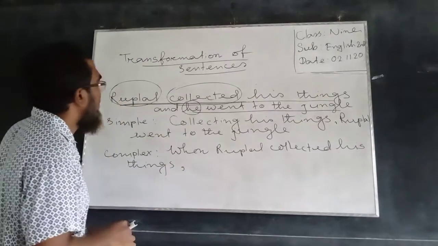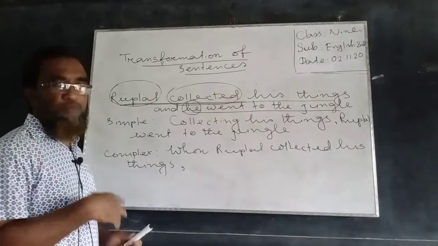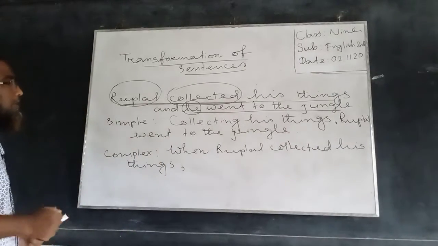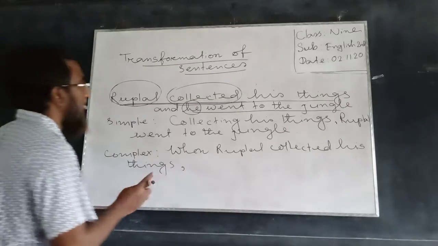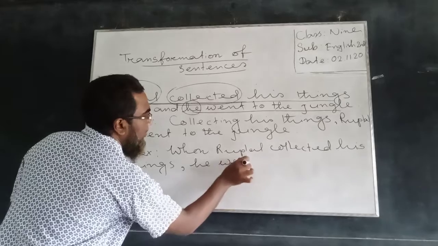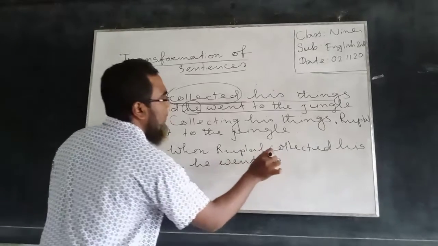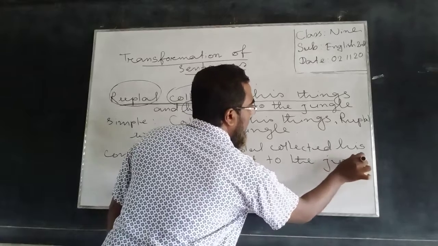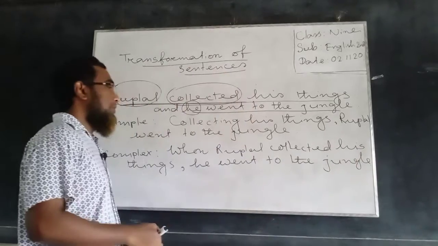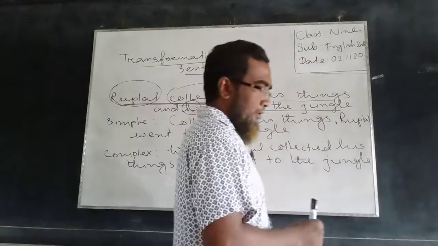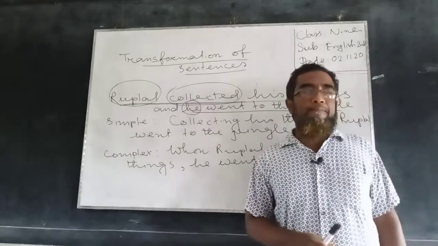We will omit the and, we'll remove this coordinating conjunction and in that place we will use a comma. He went to the jungle. So this is a complex sentence.